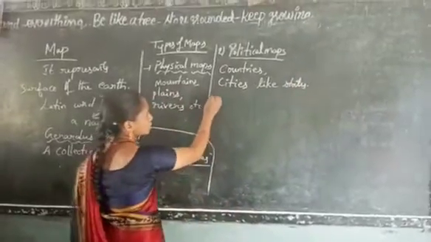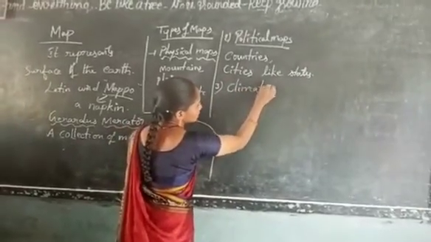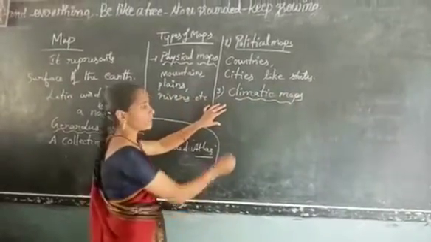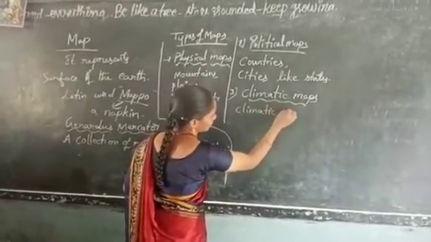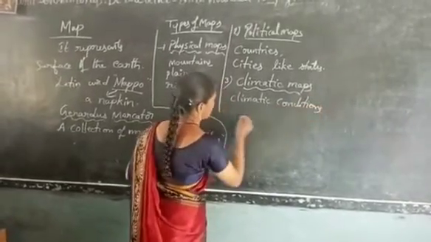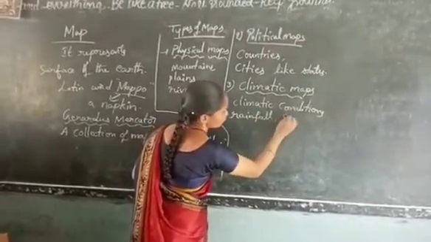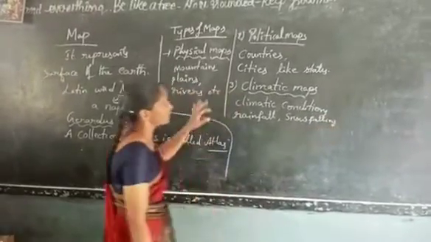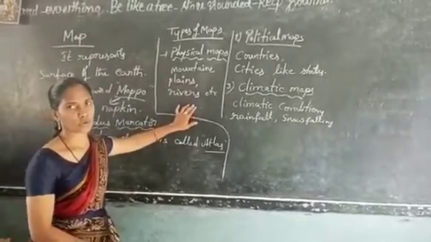Okay. Next, the third one is climatic maps. What is that? Climatic maps. Climatic maps show different types of climatic conditions, like rainfall and snowfall, like that.